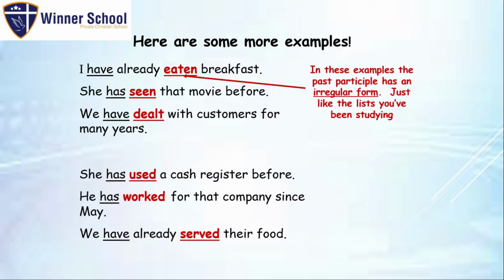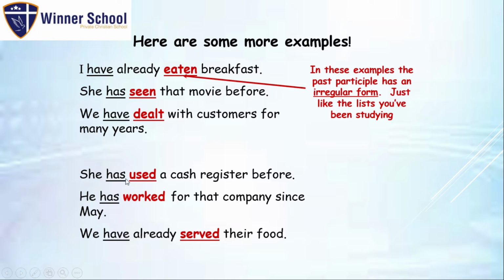And now, this is easy. I think that you already know what this is. This is regular verbs, right? Why? Because we have the ed ending. When we have ed like this, this is automatically a regular verb.